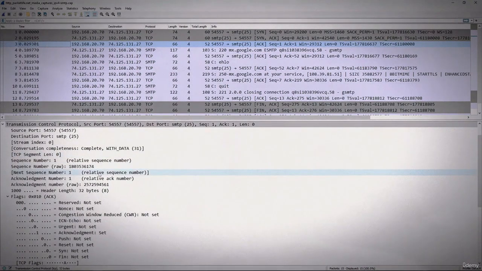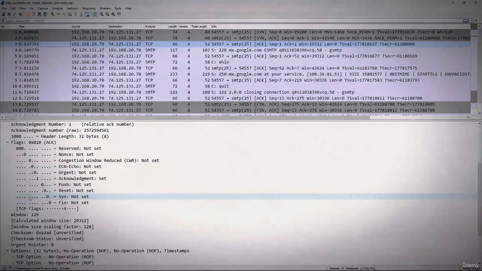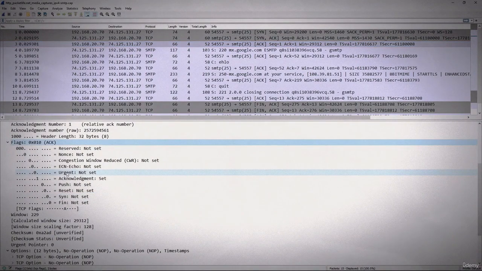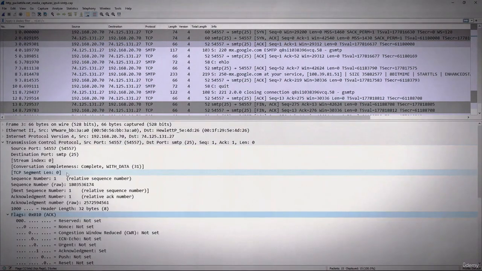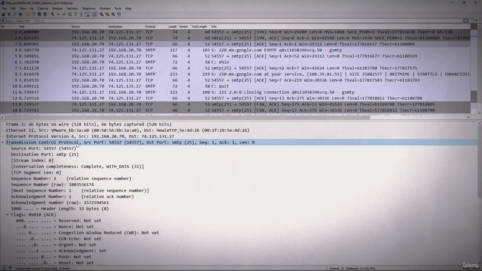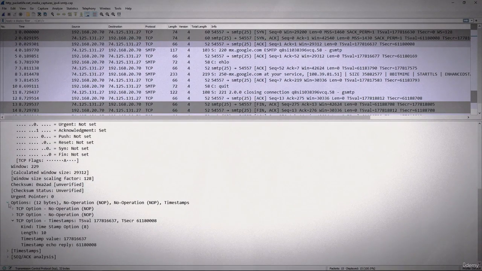And let's take a look at the flags here. Now we see that the acknowledgement flag is set, and that means the conversation is ready to begin. After this we can start to exchange data. At this point you can see the TCP header is down to 32 bytes because there are fewer options, as you can see down below.